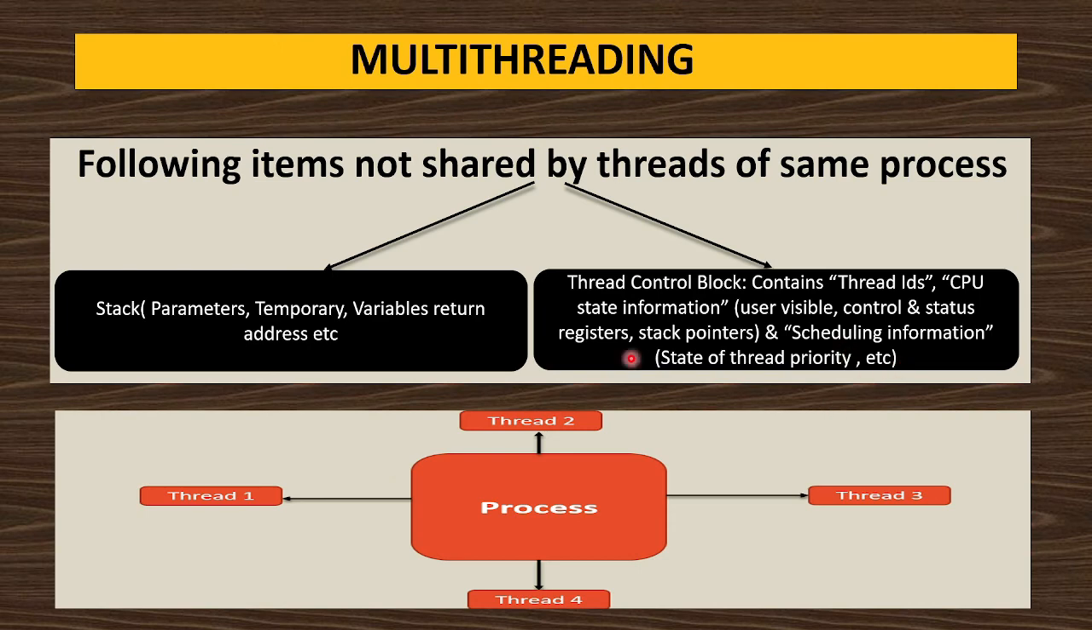And scheduling information is also not shared by the threads. Suppose thread 2 might be scheduled before thread 4. So they won't be sharing any scheduling information. The priority of the thread is also not shared. Some threads might have high priority, some threads might have low priority. So they are not the same, so it can't be shared. So the thread control block is not shared. It is unique for each thread, even if they are of the same process.